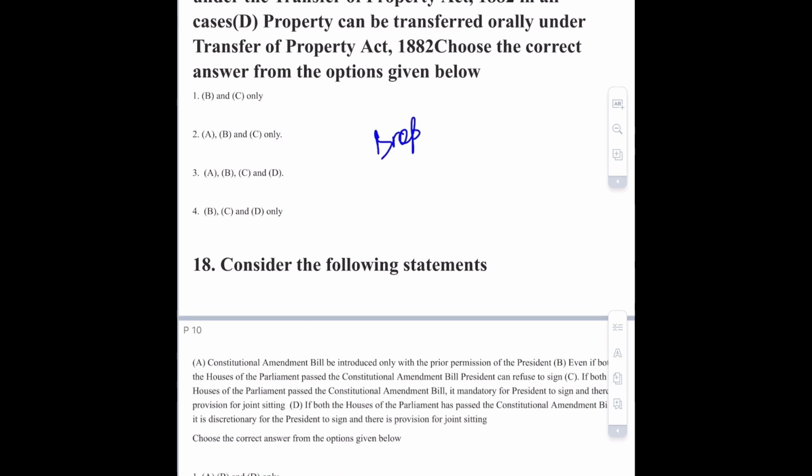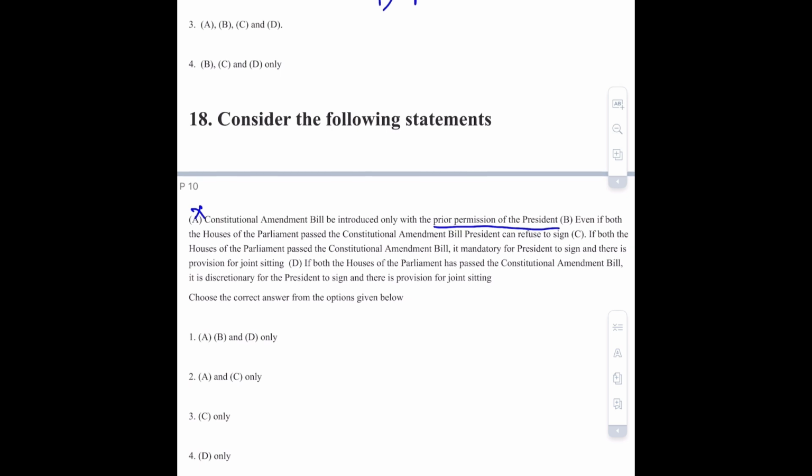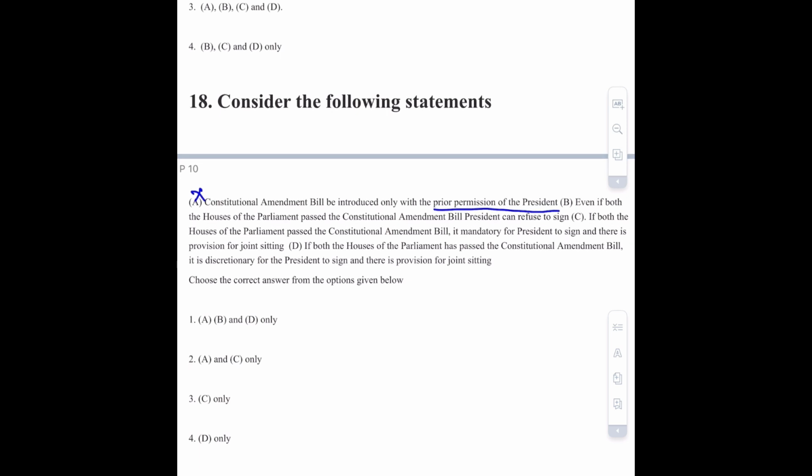Moving towards question number 18, that is consider the following statement. So the first statement is Constitutional Amendment Bill be introduced only with the prior permission of President. This is not a correct statement. No prior permission of President is needed, hence it is incorrect. Again option number B, that is even if both the House of the Parliament pass the Constitutional Amendment Bill, President can refuse to sign. This is again a wrong option, because there is no option to refuse. President has to sign the Constitutional Amendment Bill if it is passed by both the House of Parliament.